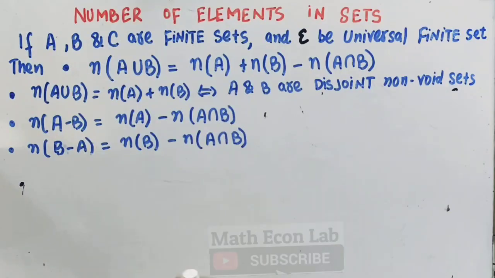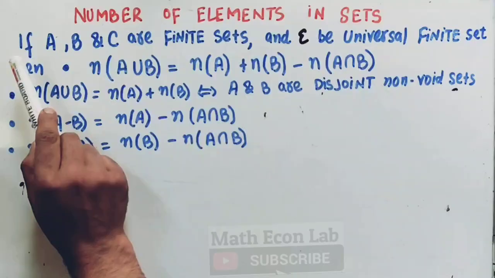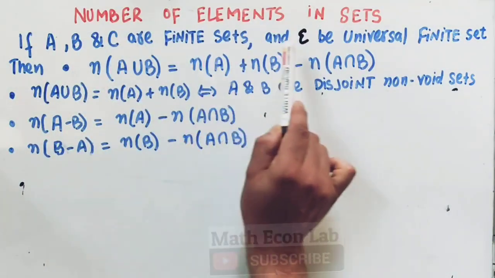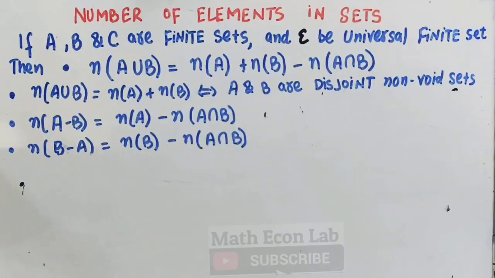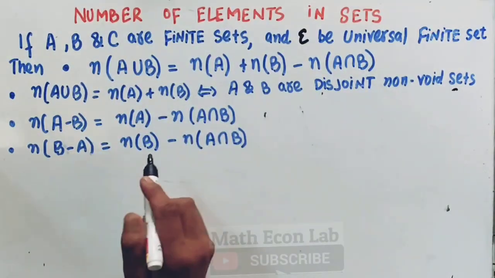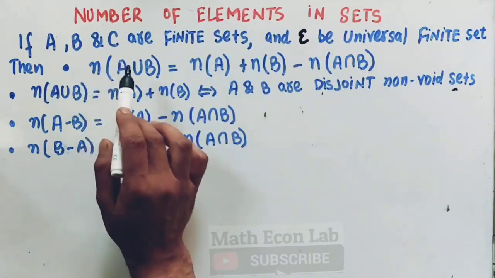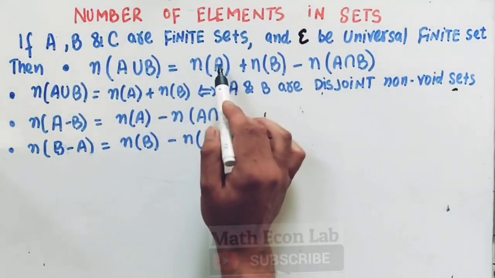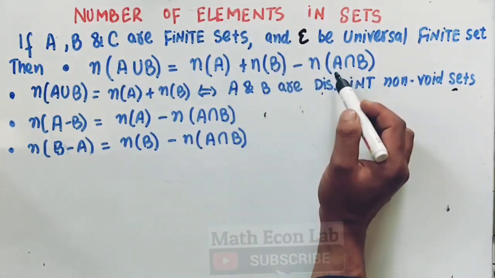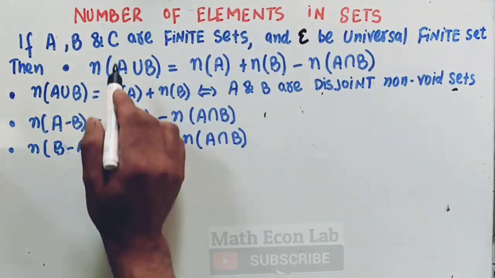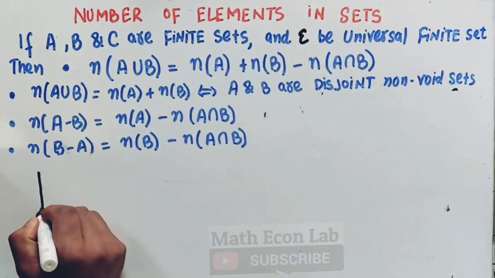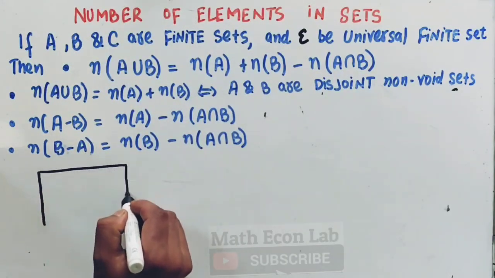Now let's understand the number of elements in sets using the properties. If A, B and C are finite sets and epsilon be the universal finite set, then these properties hold. Okay, so let us take the first property. It says the number of elements in A union B is equal to the number of elements in A plus the number of elements in B minus the number of elements in A intersection B. Let us see what is meant by this. Let me draw a simple Venn diagram here.